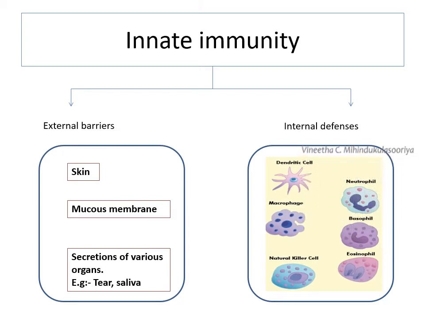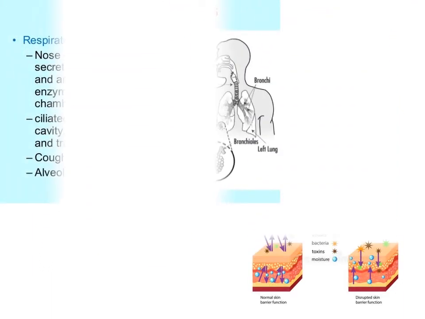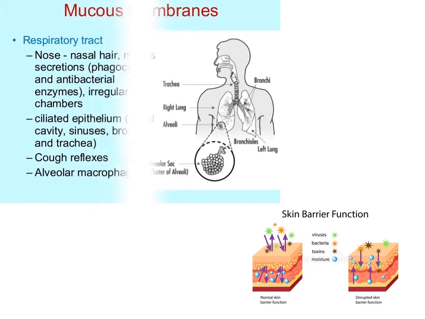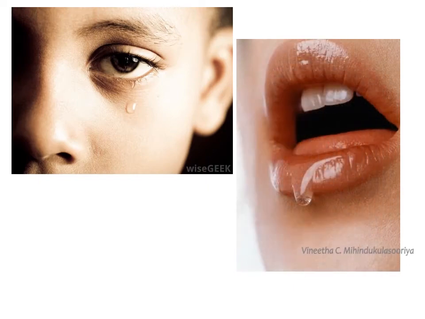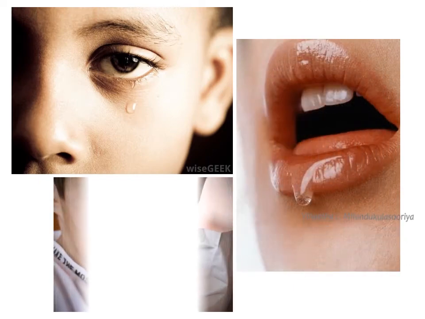Skin, mucous membrane, and secretions like tears, saliva and mucus belong to external barriers. Skin and mucous membranes act as physical barriers and they prevent entry of microbes. Mucus, tears and saliva help to remove microbes.